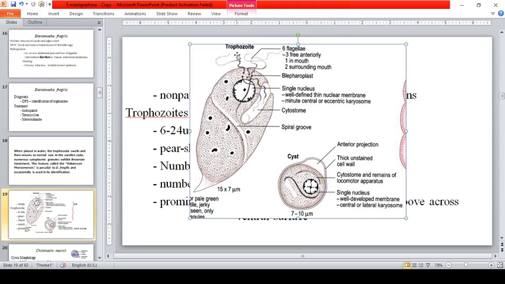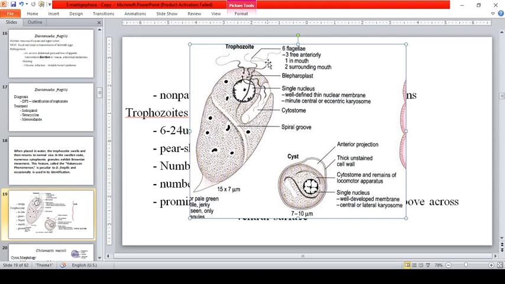So, meron daw siyang ano bang book to? I forgot. So, it also contains the blepharoplast. Okay? Blepharoplast. And it has a single nucleus with well-defined thin nuclear membrane and minute central or eccentric caryosome. So, sometimes, the caryosome can be found in the center or eccentric, hindi sa center. And the presence of the cytostome, okay? Parang kanyang oral cavity. Cytostome and the presence of the spiral groove.